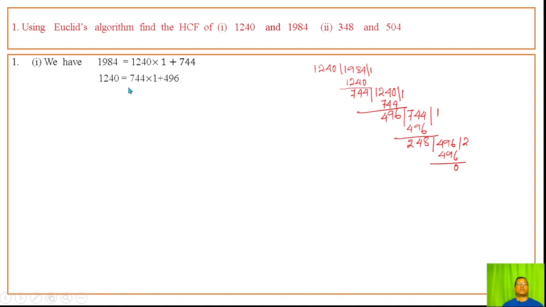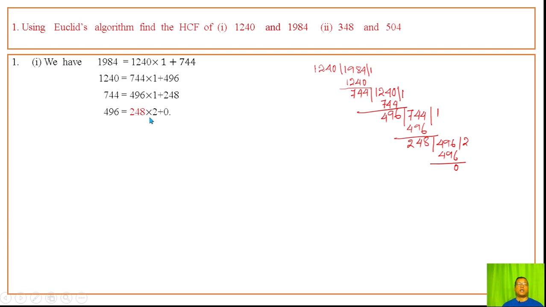Then 744 as a new dividend and the remainder 496 as the new divisor gives quotient 1, remainder 248. Then 496 as a new dividend and 248 as a new divisor gives quotient 2 and remainder 0.